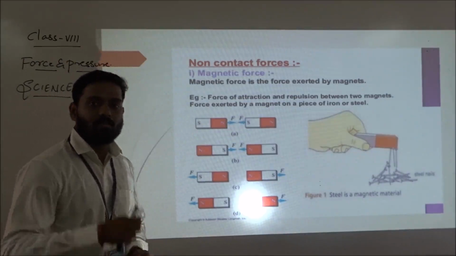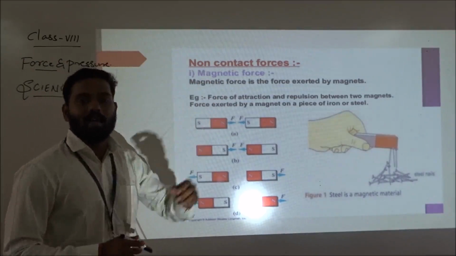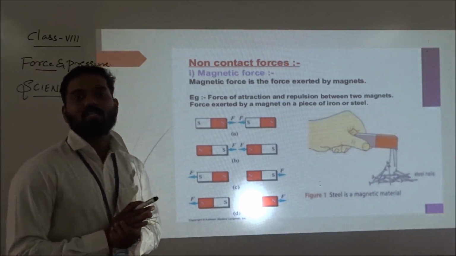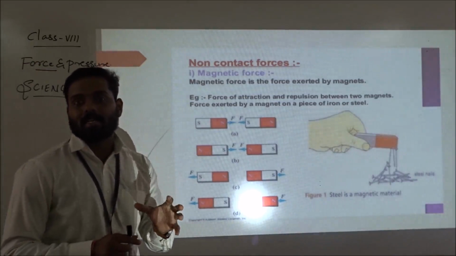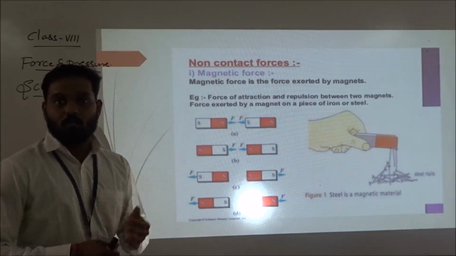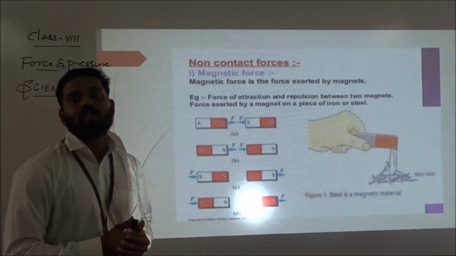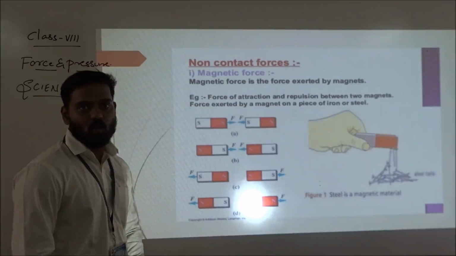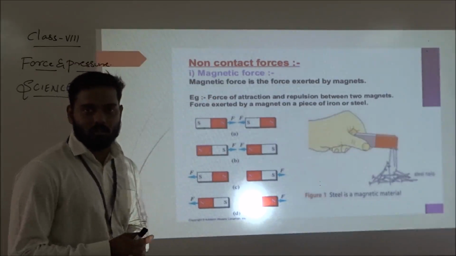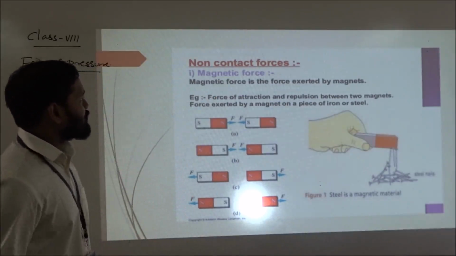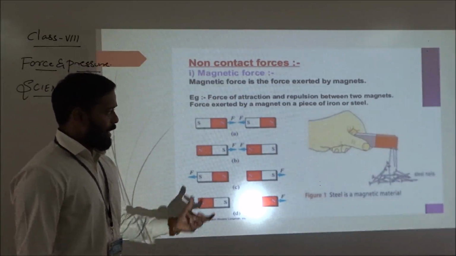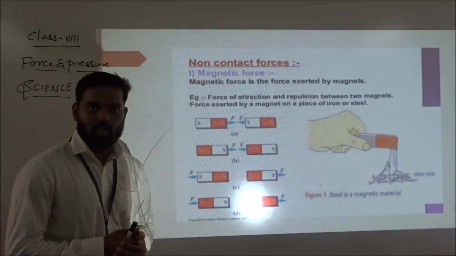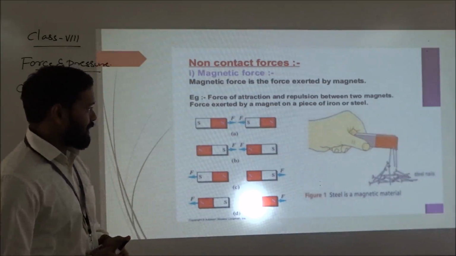Today in class we are going to learn about non-contact forces. What do you mean by non-contact force? Non-contact force means the force which is exerted between two objects without contact with each other. Such forces we call non-contact forces. For example, I am going to take magnetic force. Magnetic force is a non-contact force. Now we will see what magnetic force is. Magnetic force means the force which is exerted with the help of magnets. Such force we call magnetic force.